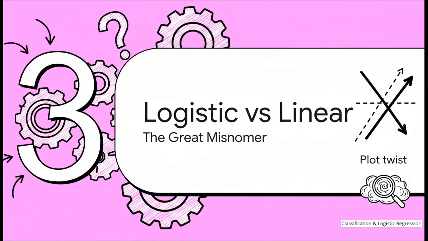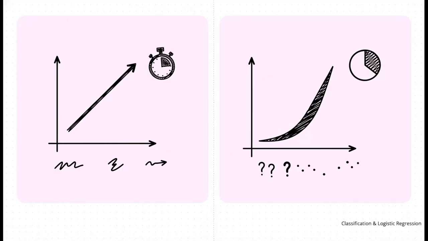All right, Section 3. Logistic versus linear regression, the great misnomer. Okay, lean in for this one, because we are about to uncover one of the biggest plot twists in data science. There is an absolutely crucial difference here. Linear regression and logistic regression are mathematically related, they both belong to the linear models family, but they solve completely different tasks.